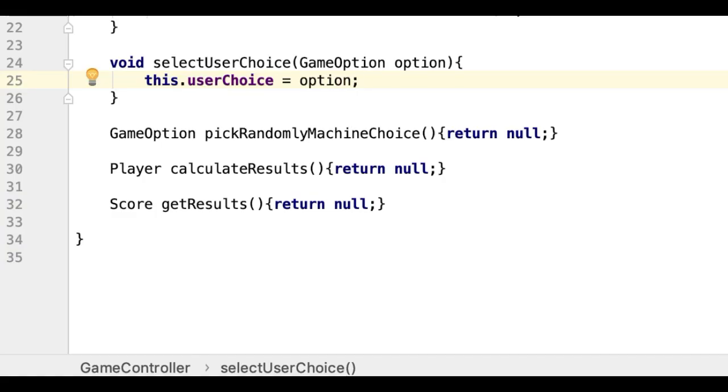Perfect, so the next method now is the random machine choice method. This method is going to return one of the game options randomly among rock, paper, and scissors. So first I will pick a number between 1 and 3 and then convert the number to a game option. Would you like to try to write this method yourself? Cool! I will post the video here so you can try to write the code.